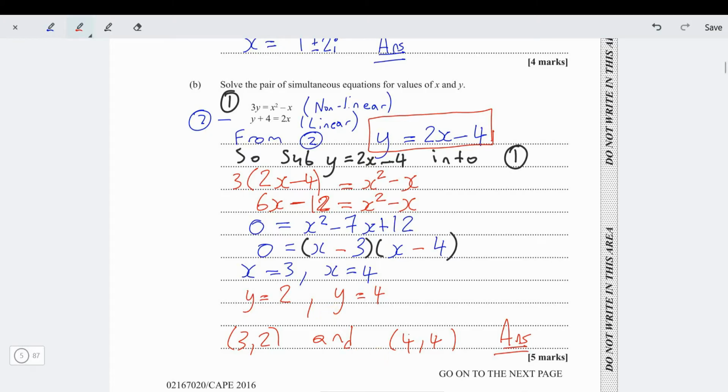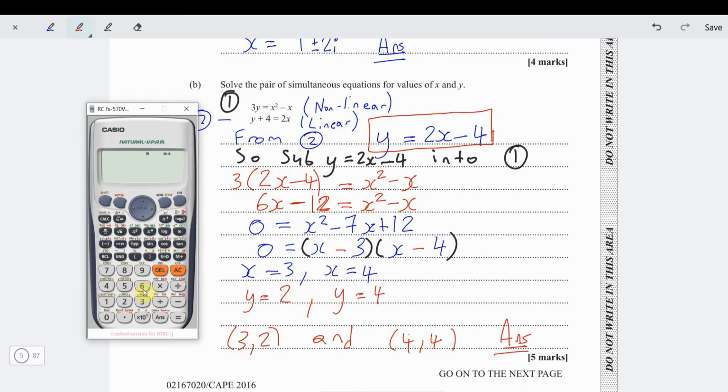Now, one thing I recommend is to always check your answer. Check your answer in both equations. Alright, so to check your answer, what you need to do is check if it makes sense in both equations. So 3 times the y value of 2, that is 6. And we need to ensure that it's equal to, when you put in its x value, 3 squared minus 3. Is that also 6? Yes.